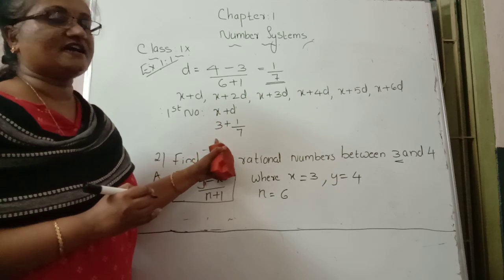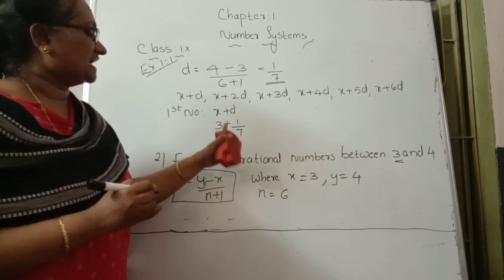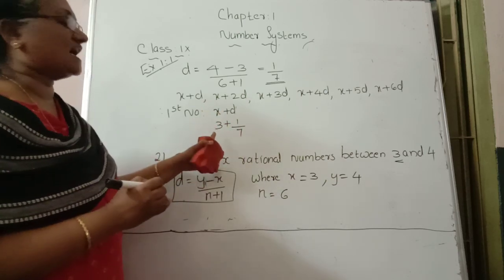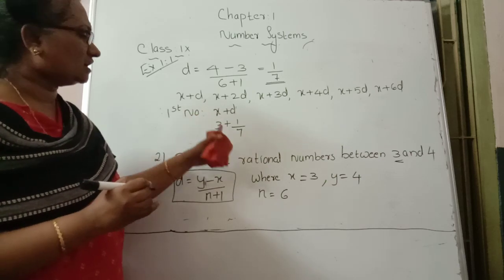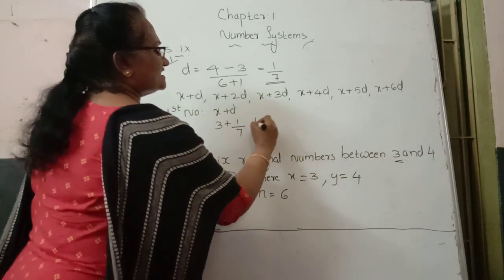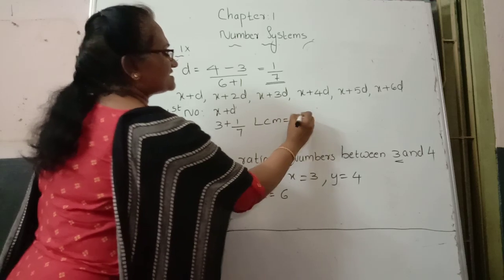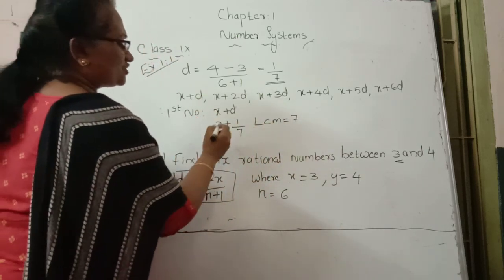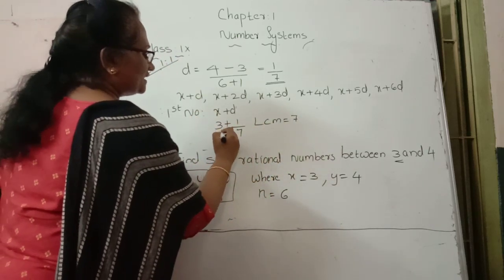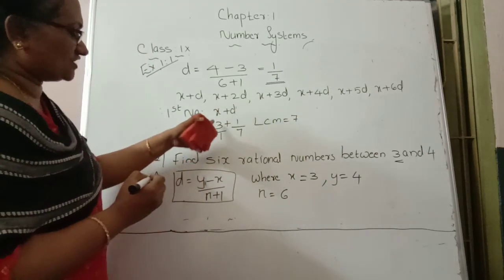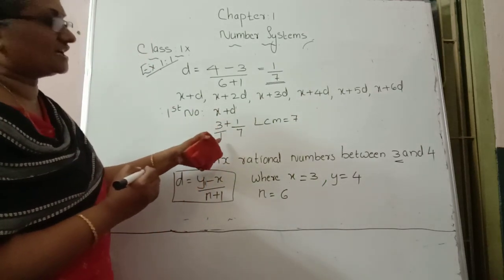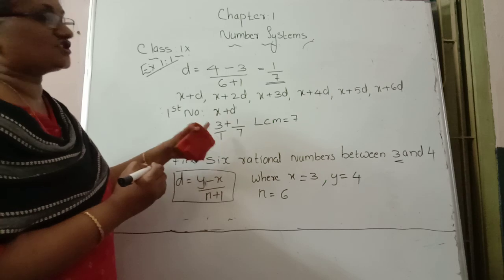They ask you to add. Directly we can't add. So how to add? Take the LCM. Here the LCM becomes 7. So how to find: cross multiply. Here the first number is a whole number, so for avoiding confusion, keep the denominator as 1.